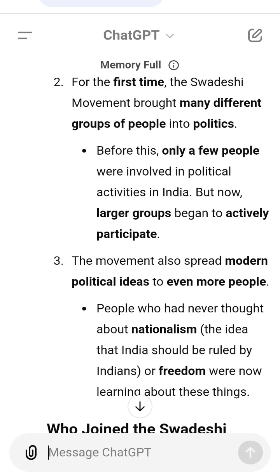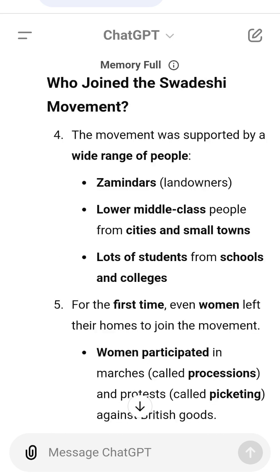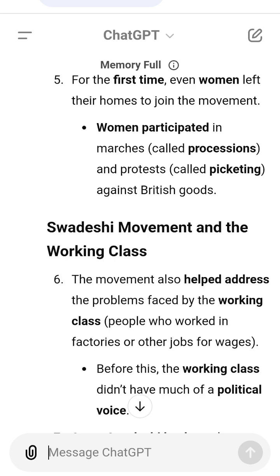12. But many peasants were introduced to nationalist ideas for the first time through things like meetings, jatras, folk theater performances, and social work. Peasants were exposed to new ideas about nationalism and freedom.